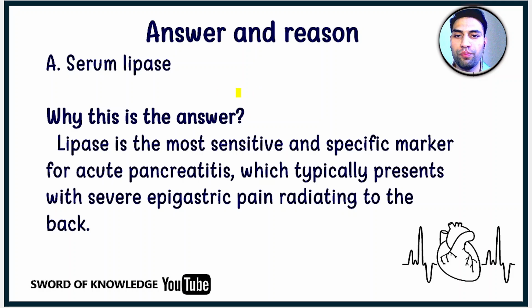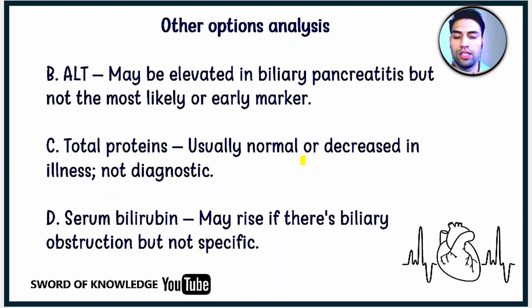Let's discuss now. Our answer is alpha, serum lipase. Why is this the answer? Because lipase is the most sensitive and specific marker for acute pancreatitis, which typically presents with severe epigastric pain that radiates to the back. This is the classical presentation of acute pancreatitis, and lipase is the most sensitive and specific marker for it. Let's discuss why the other options are not correct.